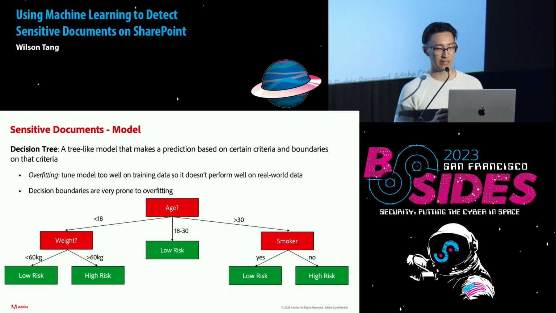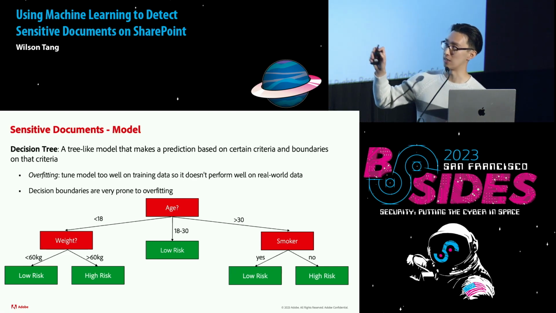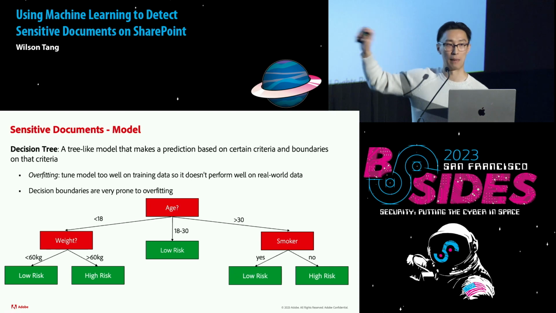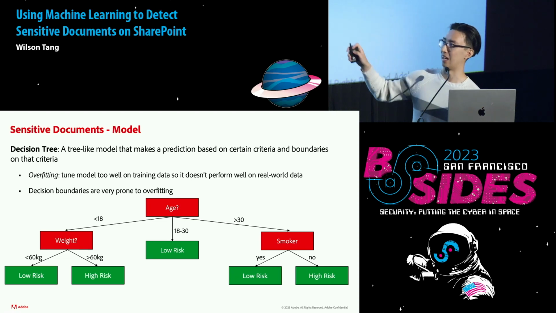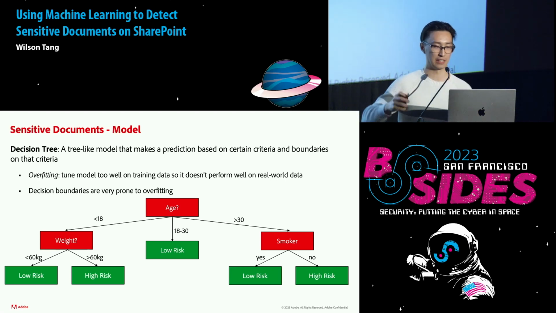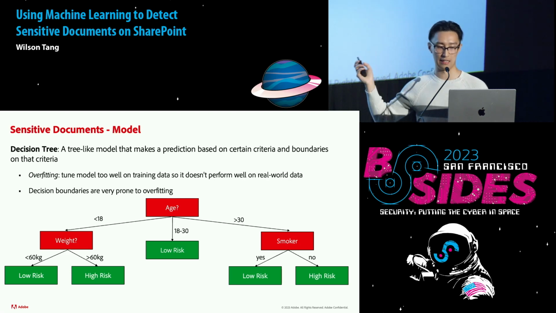What a decision tree is, it's a tree-like model that makes a prediction based on certain criteria and boundaries on that criteria. So if you look at this decision tree example, and I'm not a medical professional, this helps highlight a risk for heart disease. So the first question we can ask is, what's your age? And then if you're less than 18, we can ask your weight, and then less or more than 60 kg can determine low or high risk, and then 18 to 30, and then more than 30.